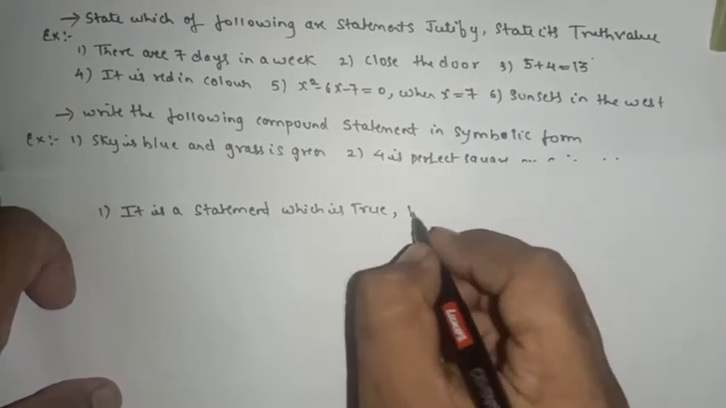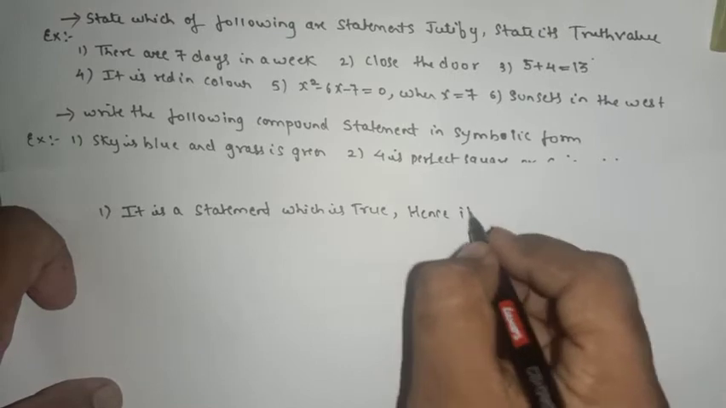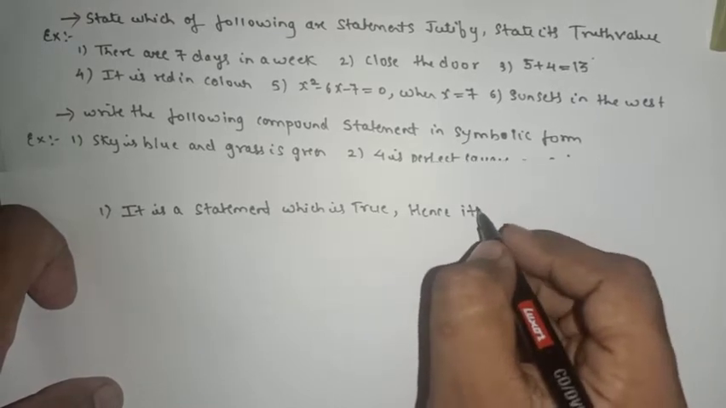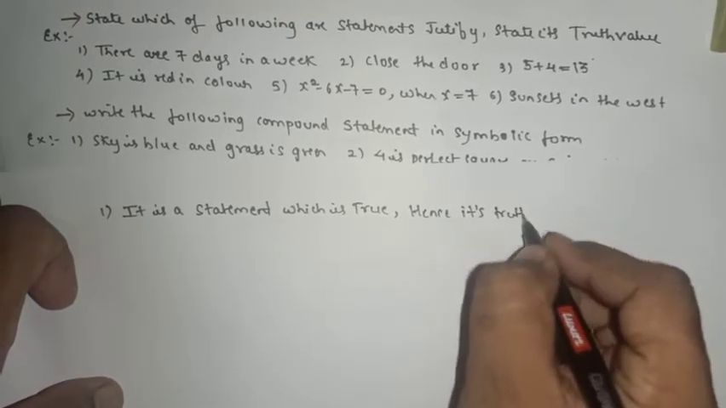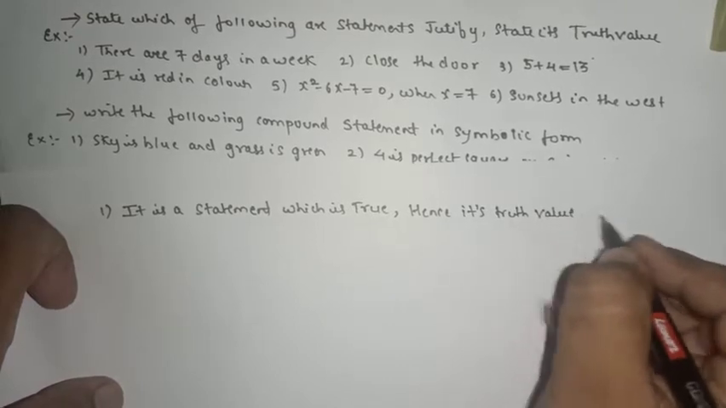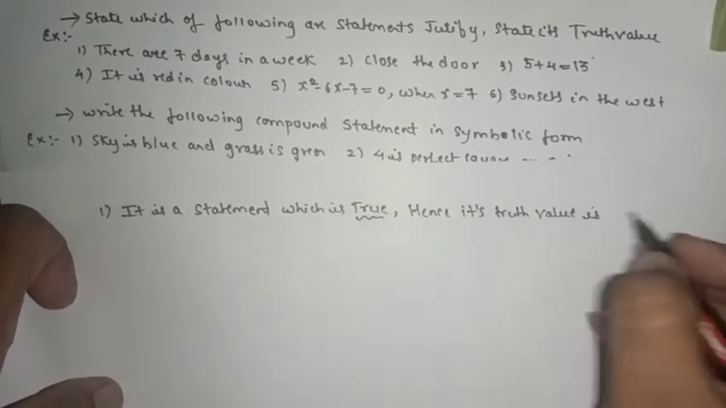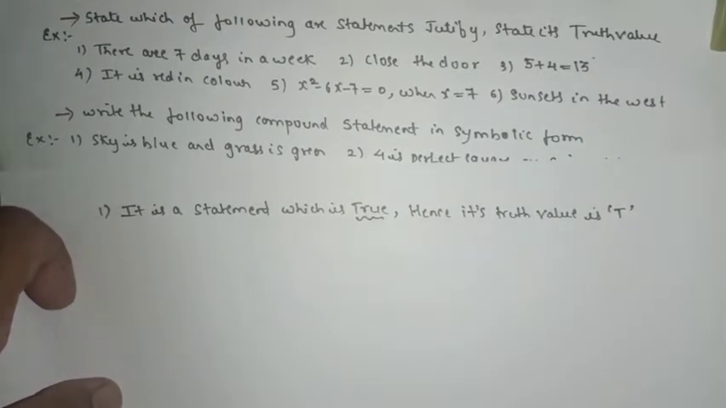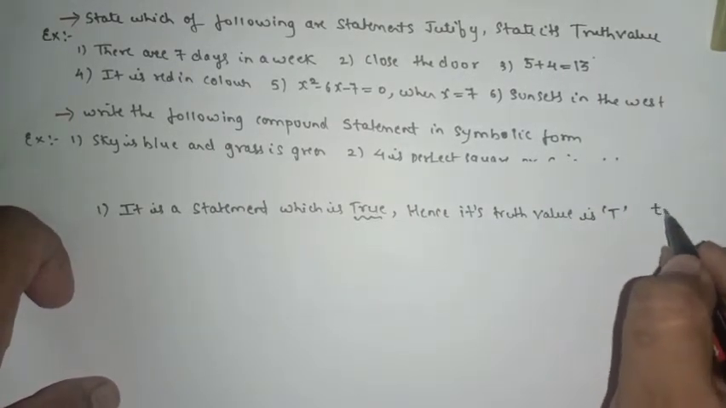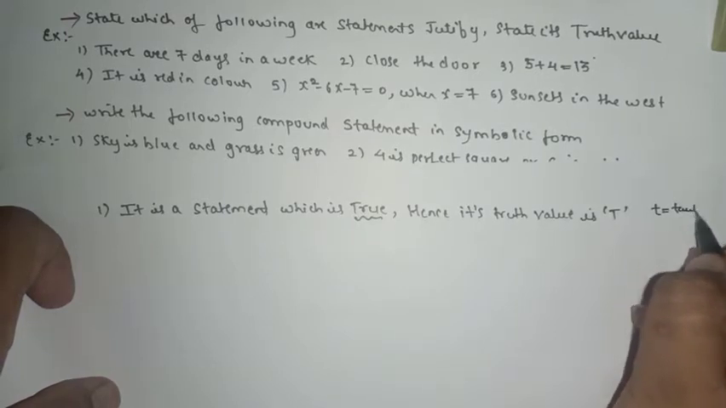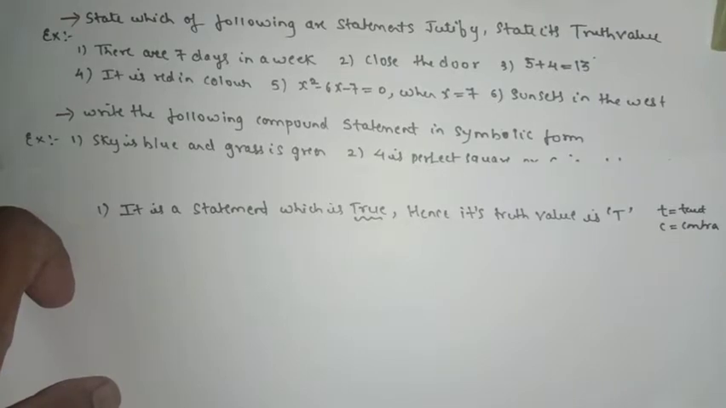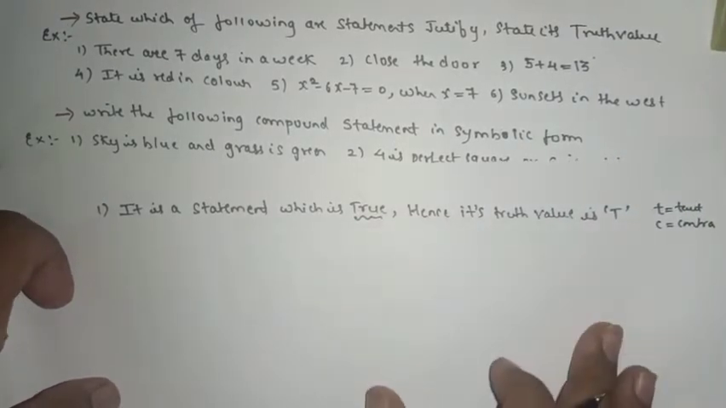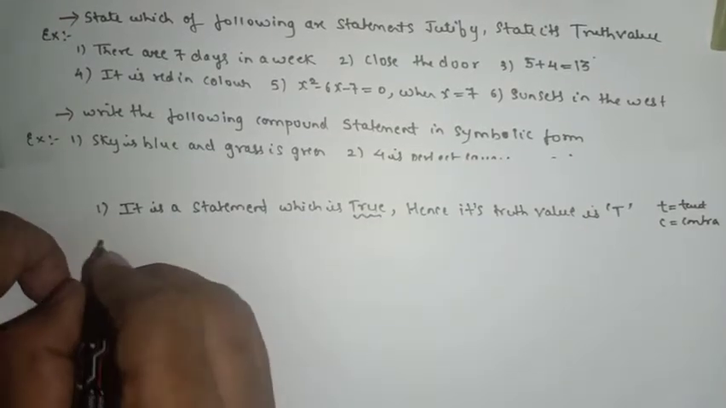Hence its truth value is, if it is true, capital T. Don't write small t, because small t stands for tautology and small c stands for contradiction. Capital T stands for true and capital F stands for false. So in this way you have to present the sum.